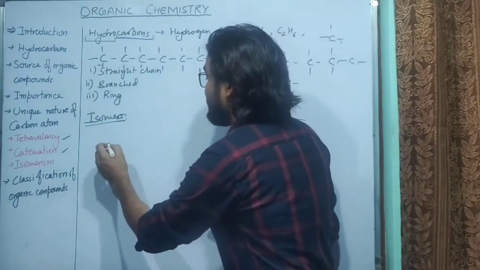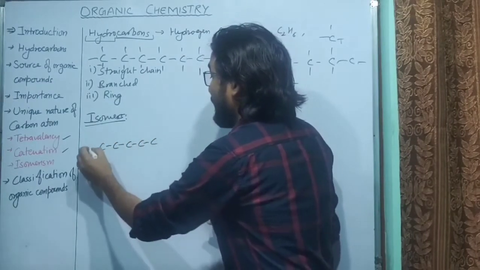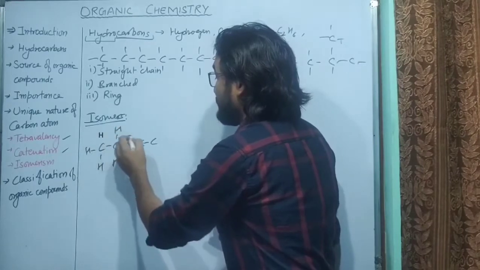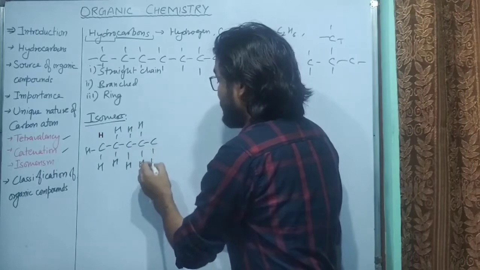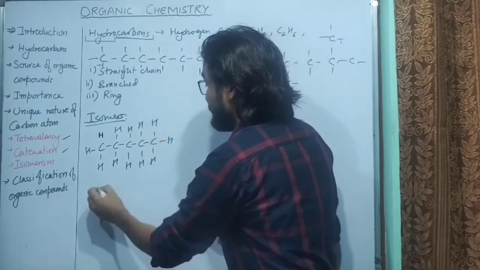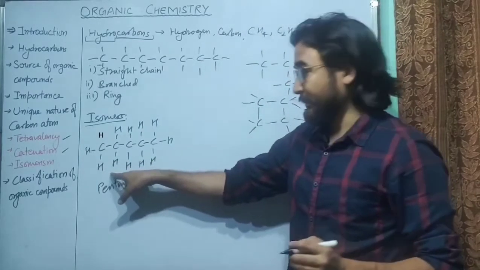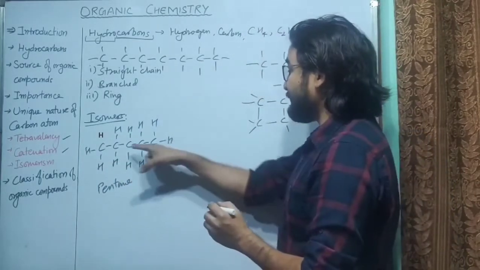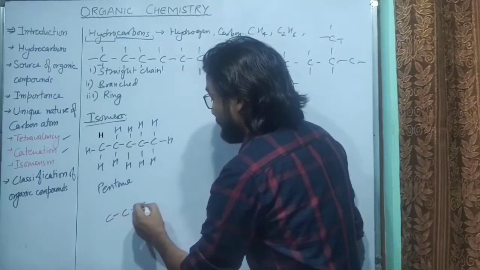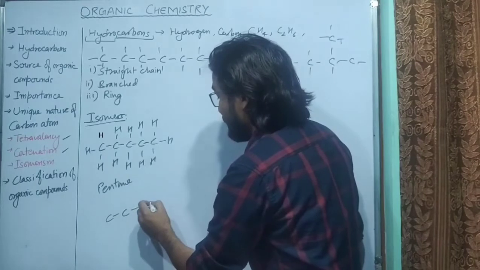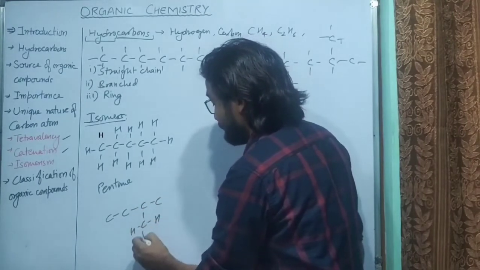For example, this is carbon, carbon, carbon, carbon, carbon, 5 carbon atoms. Then hydrogen atoms are attached to each carbon atom. So this compound here is pentane. Now, if we see a different structure of pentane, it can be like this: carbon, carbon, carbon, 4 carbon atoms, and 1 carbon atom is attached here.